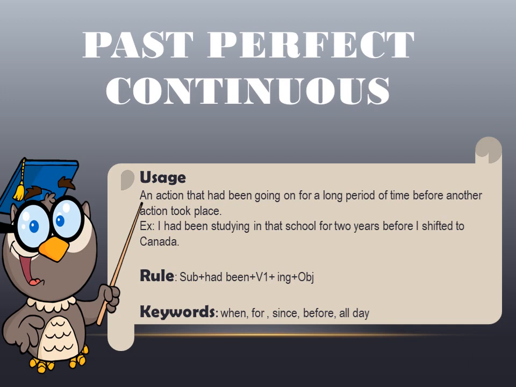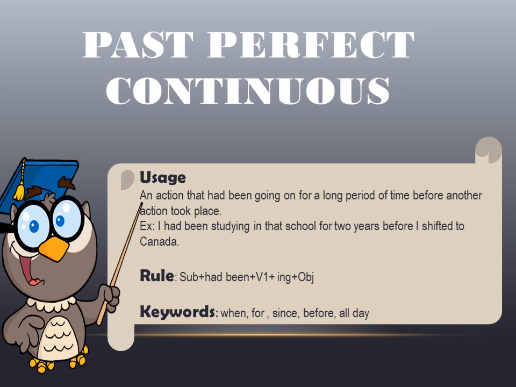Next is the interrogative, in which the helping verb is placed before the subject. Had plus subject plus been plus V1 plus ing plus object. The example is, had you been playing in the park since morning when the storm occurred? Okay. So the keywords are when, for, since, before, and all day.